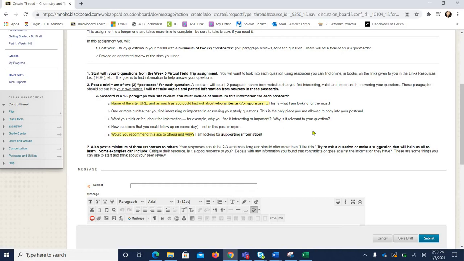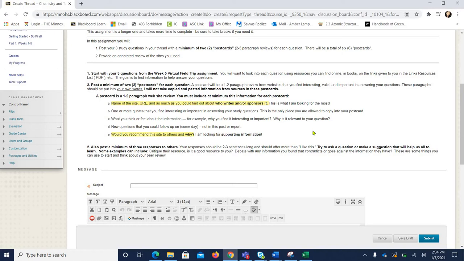So again, to condense this all into a smaller list for those of you who like that, each postcard must have the name of site, URL, and then information on who wrote it, the group, who sponsors it, etc. You have to include quotes that you find interesting or that help answer your study questions. Make sure that you put those in quotations.